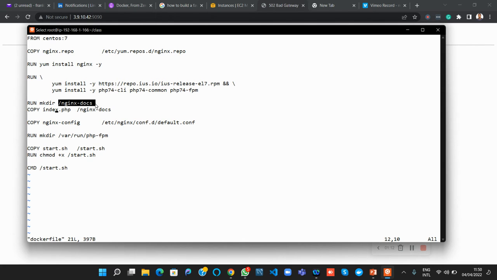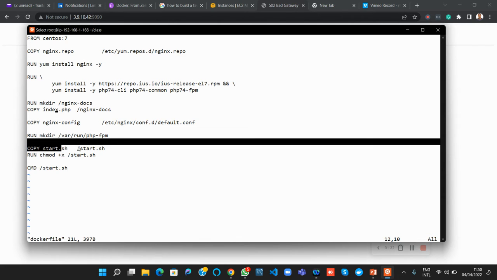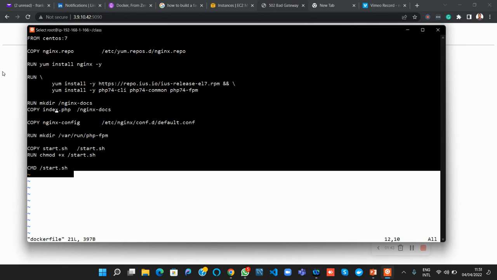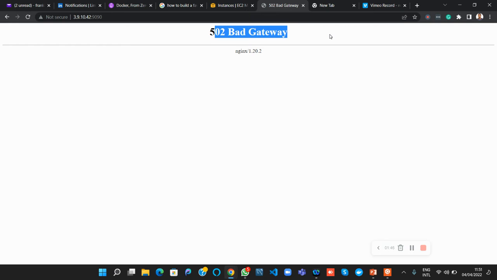Then this is my document root, Nginx docs. I made a small PHP info page and copied it into the document root. And this is a service to start both PHP-FPM and Nginx in foreground and background respectively. This was what we did to achieve what we have here. But now we are having this error: 502 bad gateway.